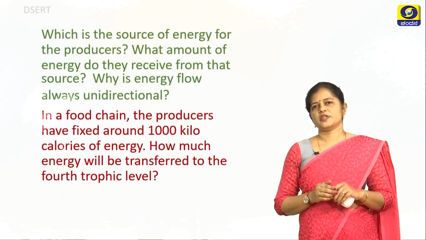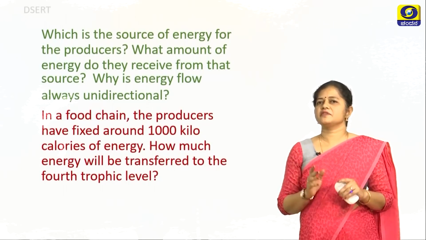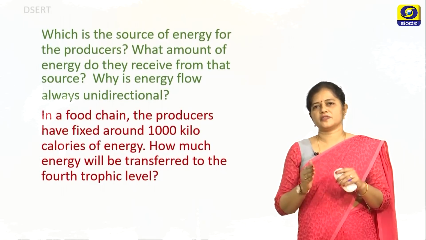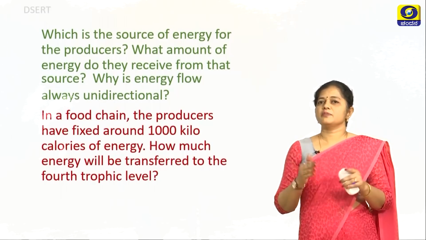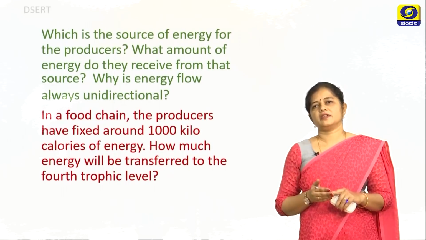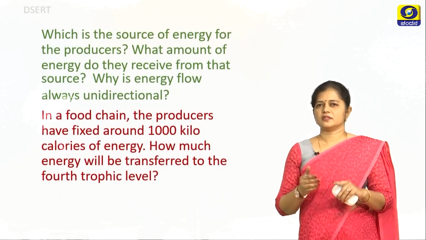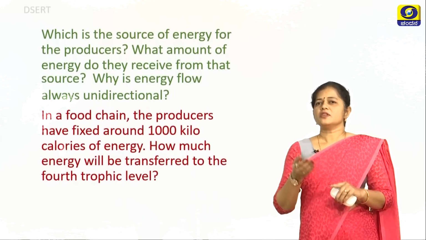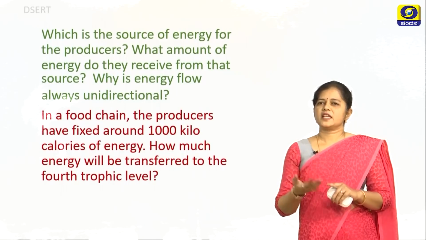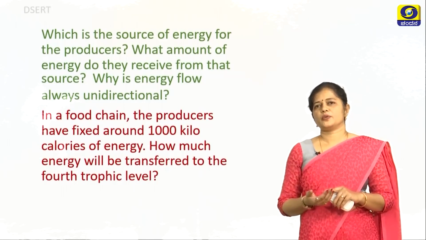Now there is another question. In a food chain, the producers fix around 1000 kilocalories of energy. How much energy will be transferred to the next trophic level, or ultimately the fourth trophic level? So it can be asked anyway. So now you have to use the 10% law to answer this question.